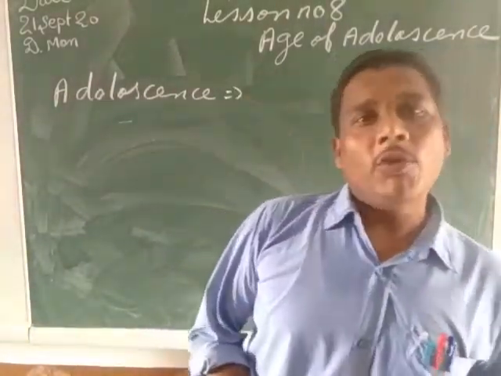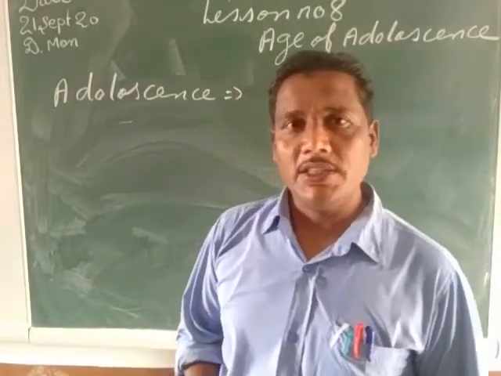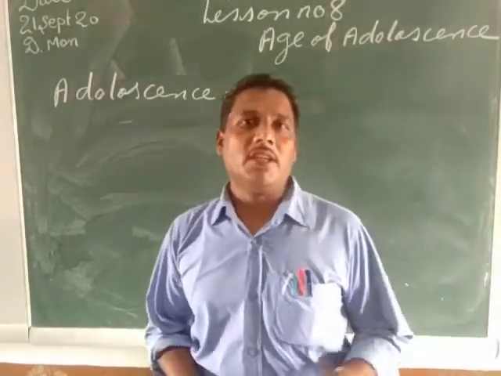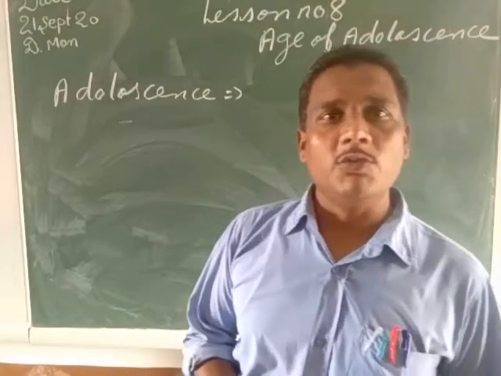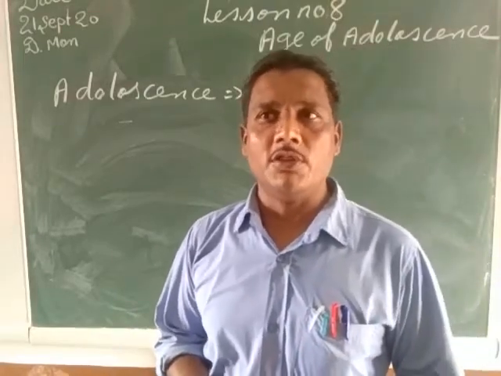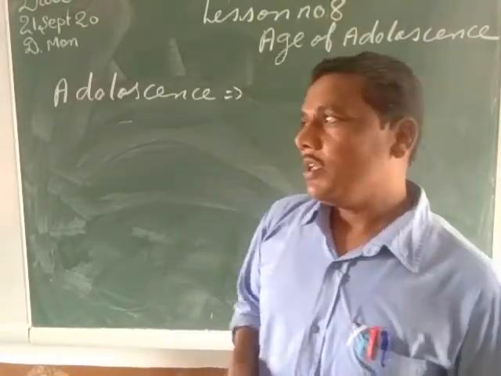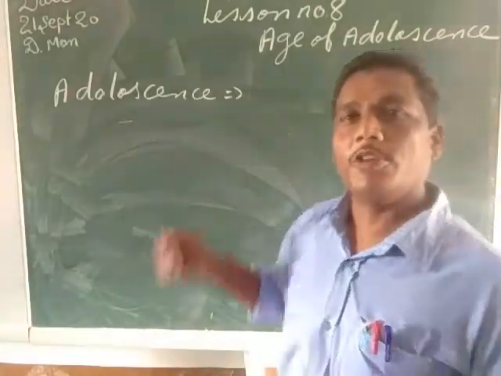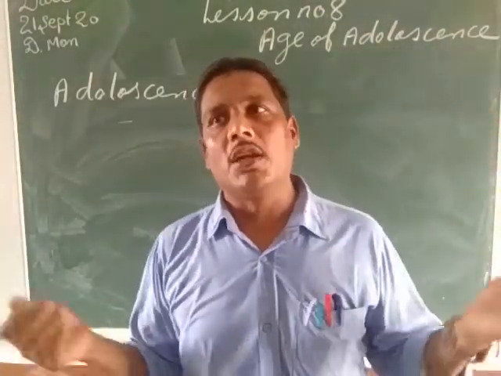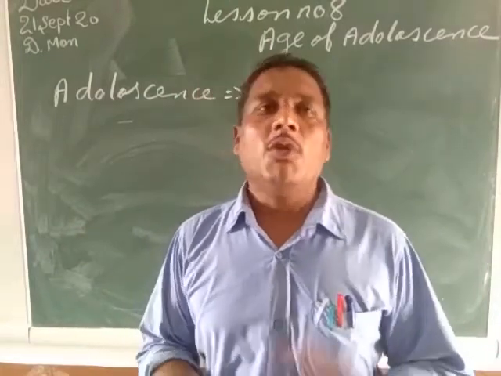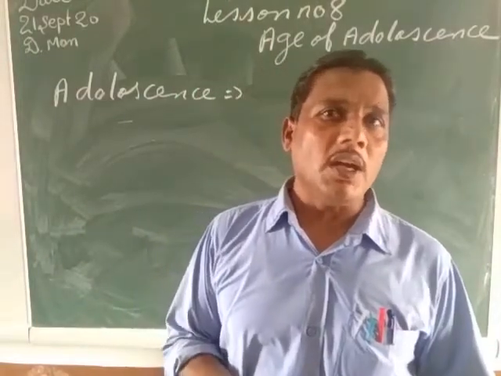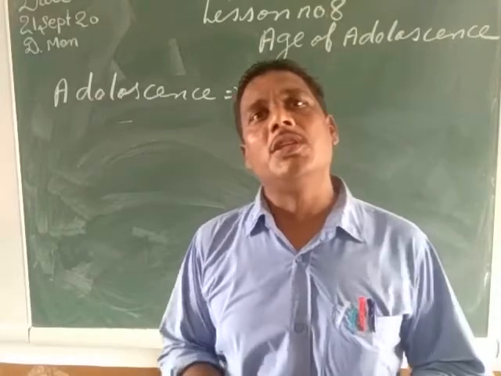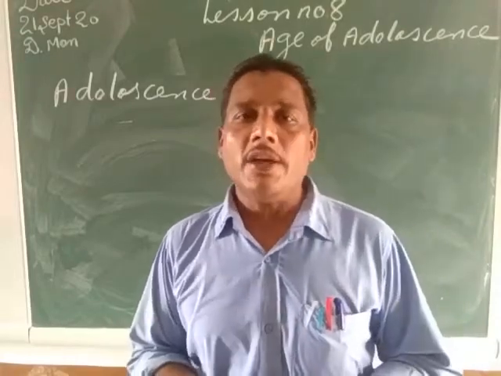As we have already started lesson number 8, the age of adolescence, and in this chapter we have already seen one. I hope that you might have seen the video on Saturday. In that video we have seen the starting of the lesson: what is the age of adolescence, what is the endocrine system, what are glands, what are hormones, and what are the different types of glands of the endocrine system, and we have seen what is the function of the different types of endocrine glands.